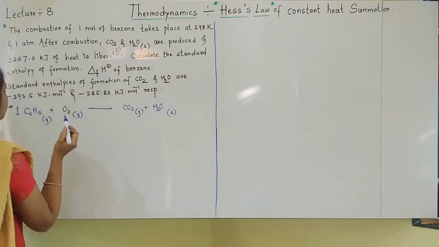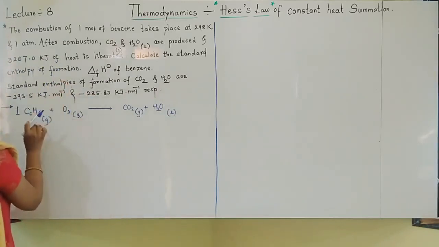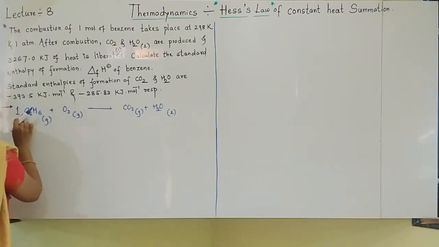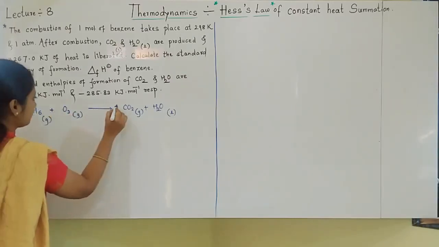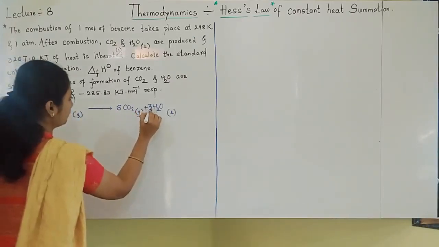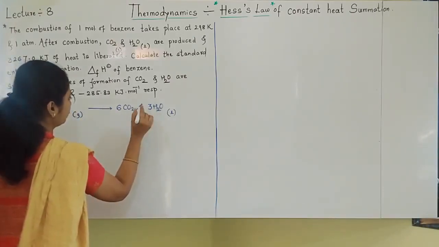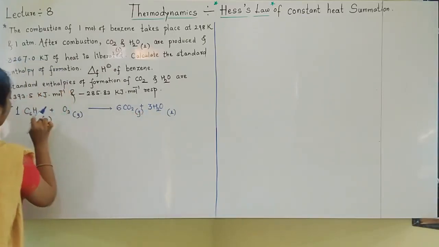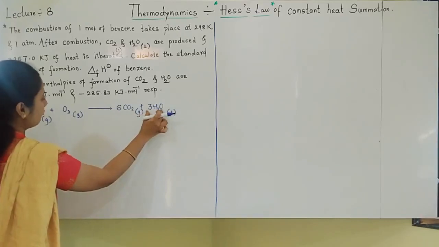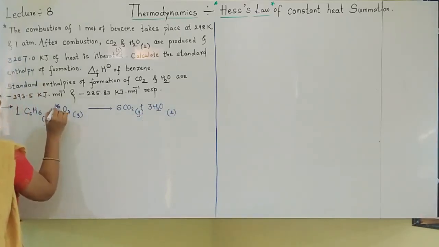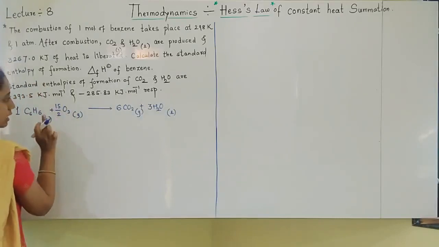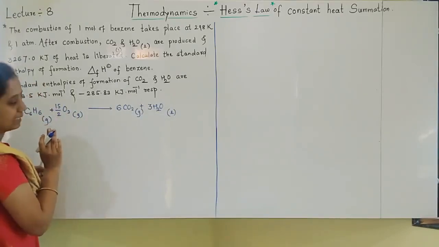Okay, so let's see the things now. Combustion of benzene taking place; benzene undergoing combustion, equation I wrote here. Balancing: C6, hydrogen 6, it is balanced. Oxygen: now 12 plus 3, 15. So here I should write number 15 by 2. 2 got cancelled; 15 oxygens will be there on left side.